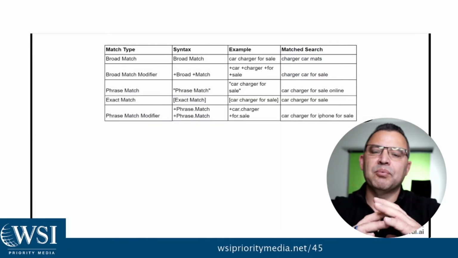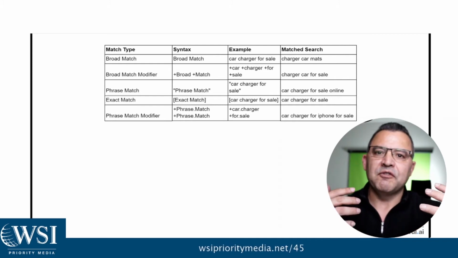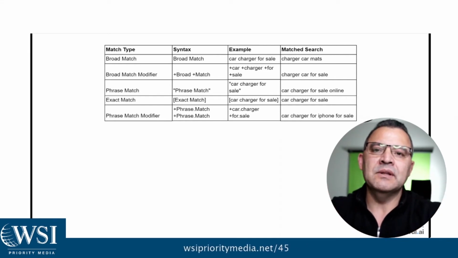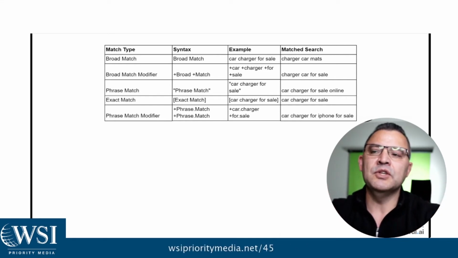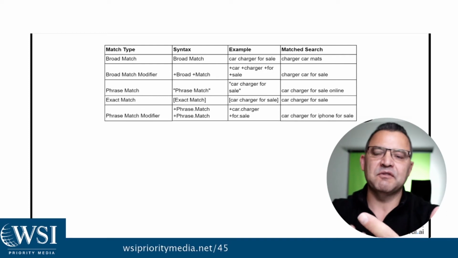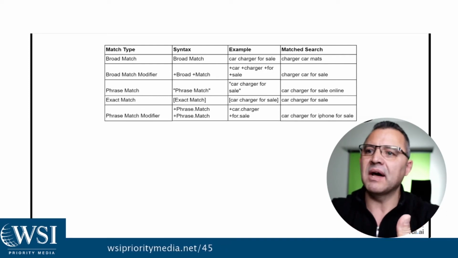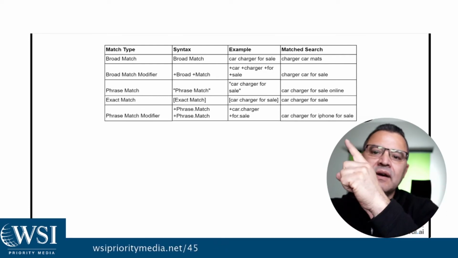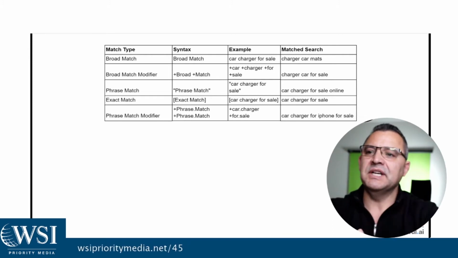When we look at broad match modifiers, phrase match modifiers, the modifiers that are used in Google Ads, we've got several choices that we've always been used to: broad match, exact match, phrase match, broad match modifier. And on the screen here, I've got some of the different explanations.